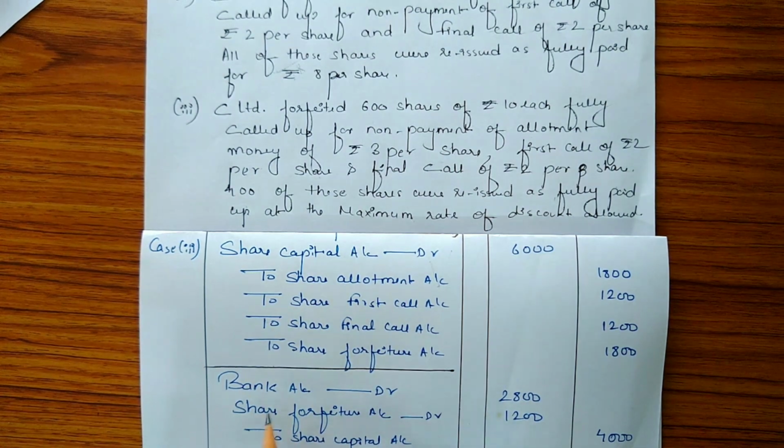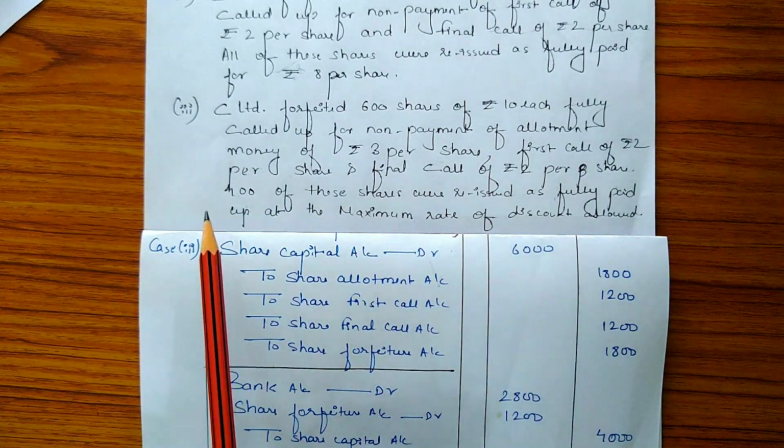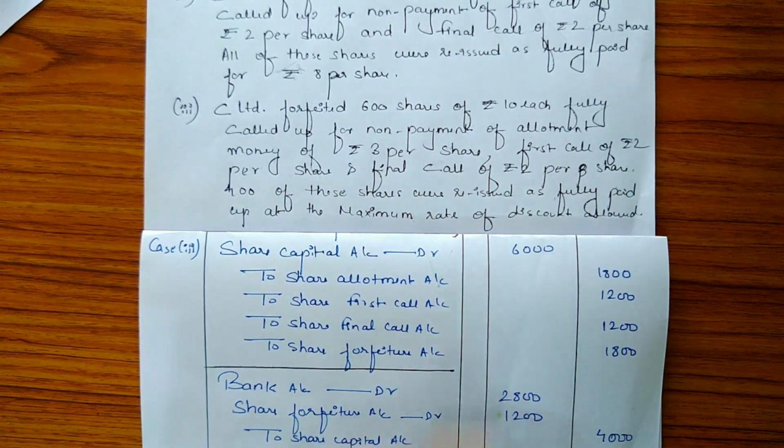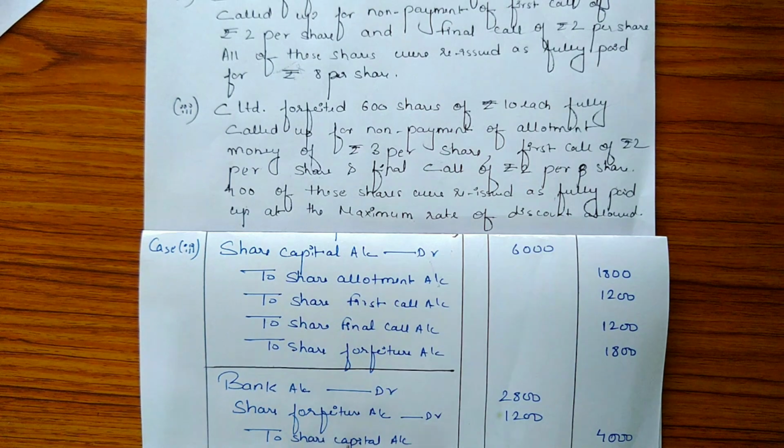So the entry for reissue will be: bank account debit, share forfeiture account debit, to share capital account. Bank account will be debited with the amount 2,800, as the number of reissued shares is 400 and the reissue price is rupees 7. So 400 into 7 is 2,800. Share forfeiture account is debited because the shares have been reissued at a discount of rupees 3 per share. So the number of shares is 400 and the discount is 3. So 400 into 3 is 1,200. To share capital account, total amount is 4,000.